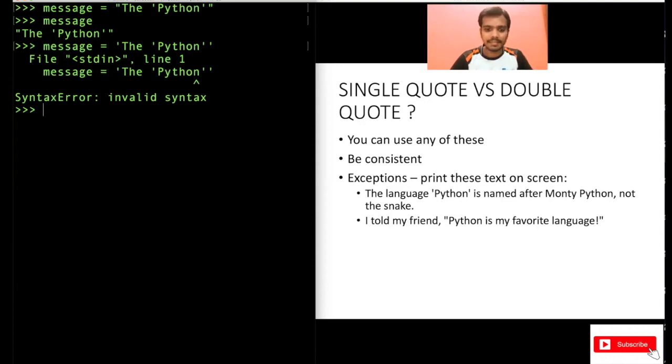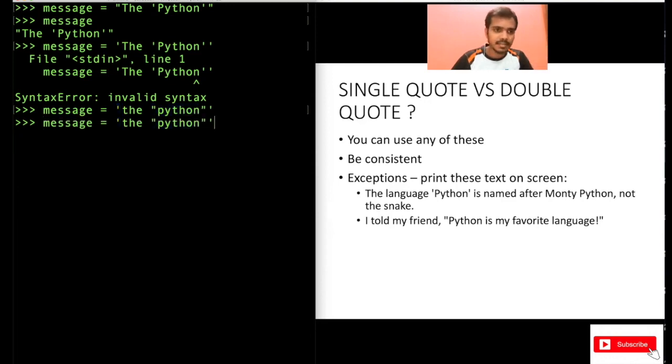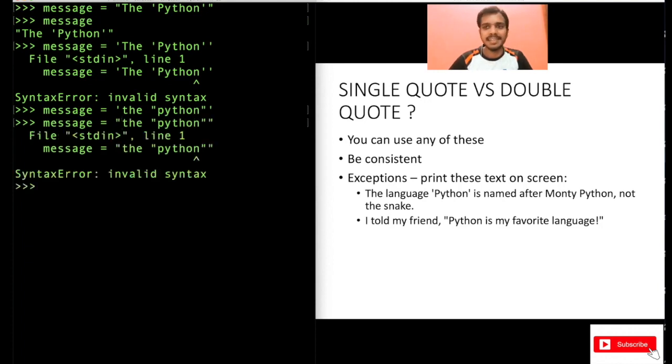If you have a second line, like message equal to this one, the Python, you want to print Python now in double quotes. Now, if you do this, there is no error here, right? Why? Because we have used single quotes here. It's okay. When you're using single quotes and you have double quotes inside, no issues. But if you use something like this, you will get an error here. See, invalid syntax. Again, Python will think the string starts from here and ends here. And after this, it's some random code. It's not proper syntax. That's why it gives a syntax error here.